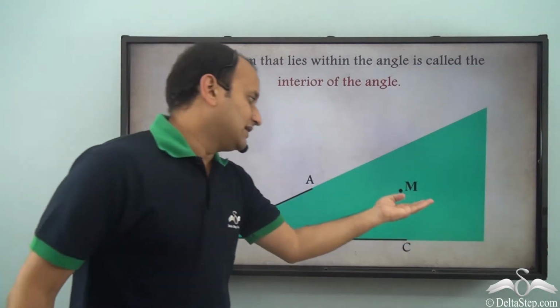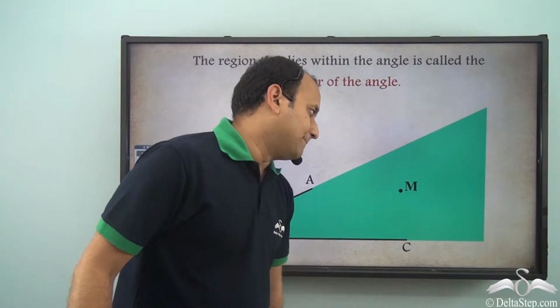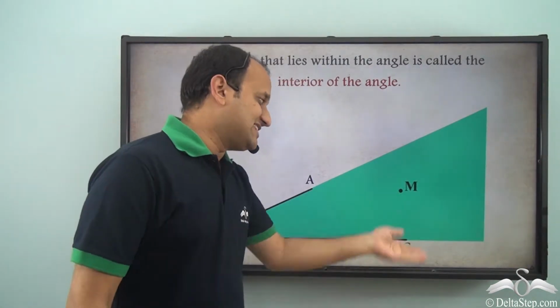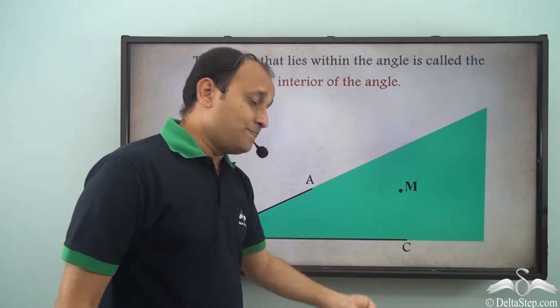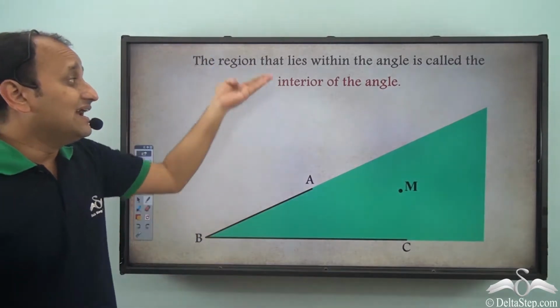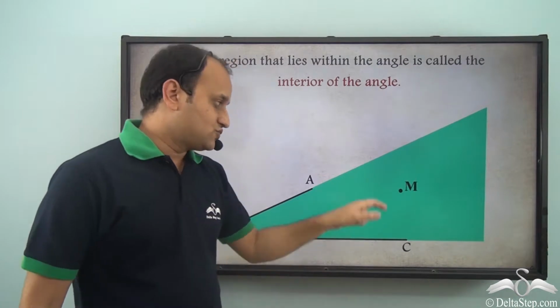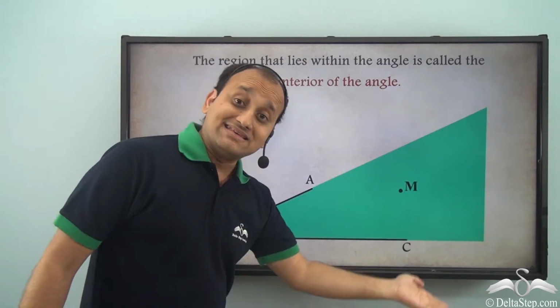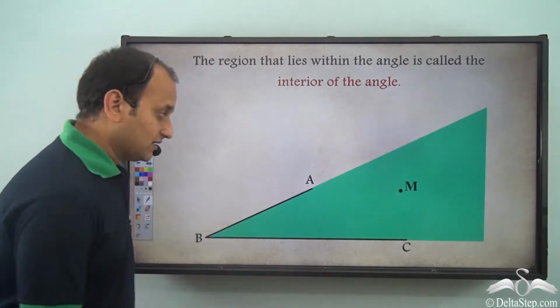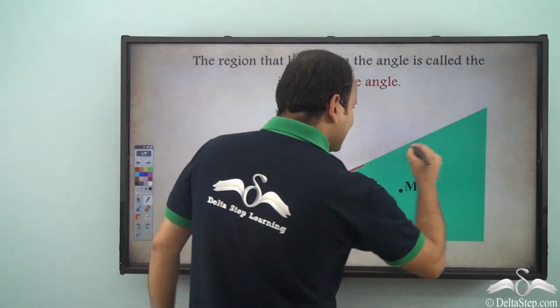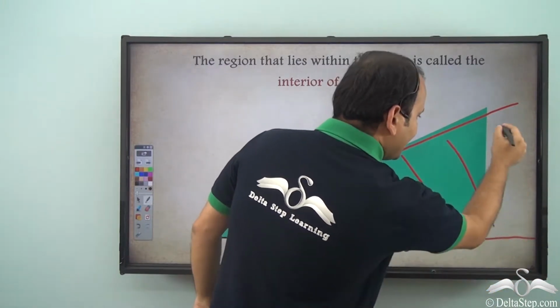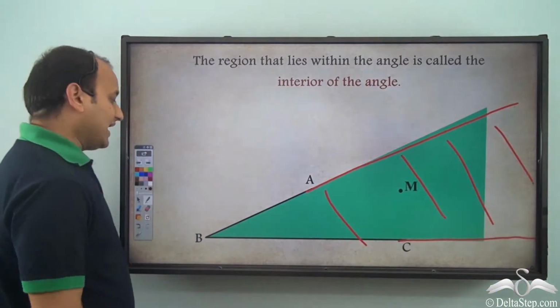Now let's talk about this point M. Now what do we call this point M? Well, we will say that this point M lies in the interior of the angle. So what is the position of this point M? This point M lies in the interior of the angle, because this entire region is interior of this angle.